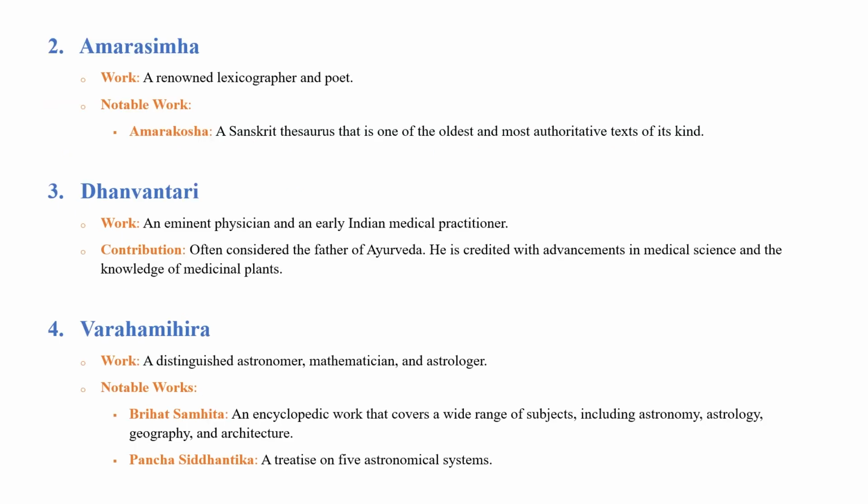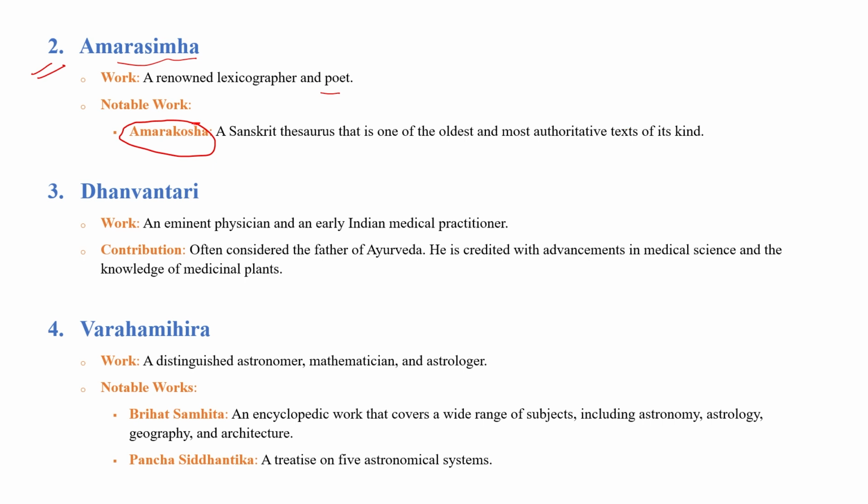The second personality during the time of Chandragupta II was Amar Simha, a renowned lexicographer and poet. Amar Simha wrote a book known as Amar Kosh, a Sanskrit book that is one of the oldest and most authoritative texts of its kind.